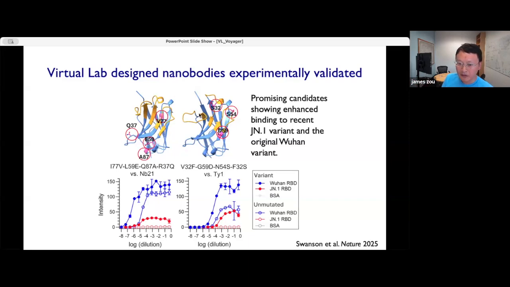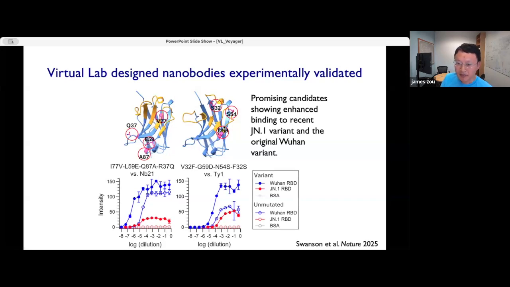exciting. What's not shown here is that we did an additional experiment to test how well these nanobodies bind to host proteins, and they do not bind to human host proteins. Also, they do not bind to other viruses, which is important because you don't want these therapeutics or vaccines to bind to your own proteins, in order to reduce potential side effects and toxicity. So in other words, the protein binders designed by the virtual lab show specificity. But within the COVID family, they seem to show quite broad spectrum binding.